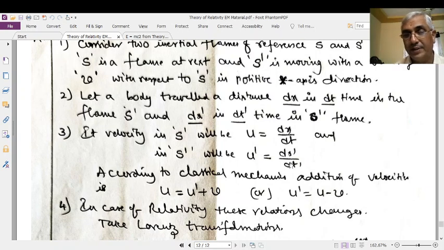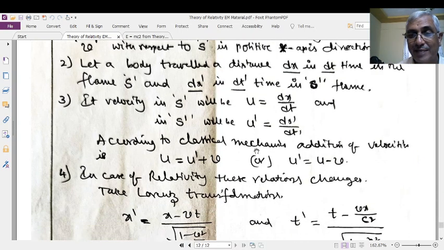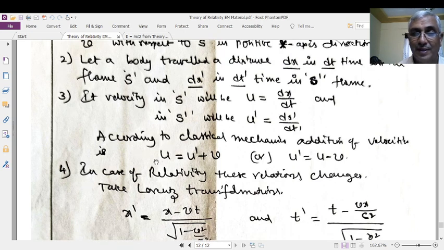Please observe very carefully. This is the velocity measured by an observer in the S frame. This is the velocity measured by an observer in the moving frame. But this moving frame is moving with a velocity v relative to S. Therefore, classical mechanics says that the true velocity u is equal to u prime plus v.